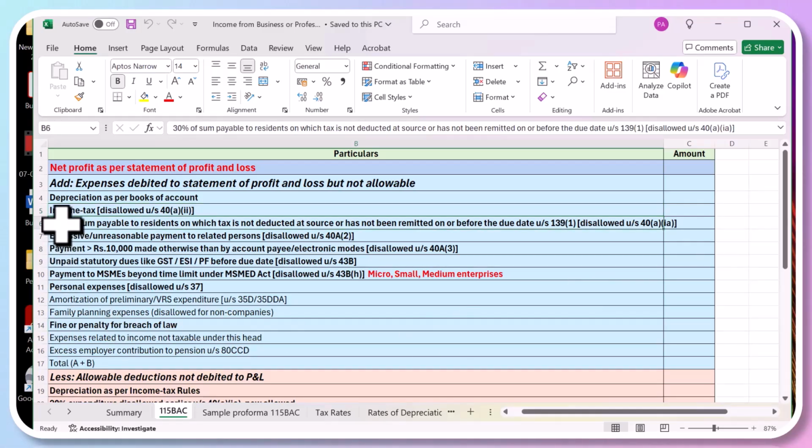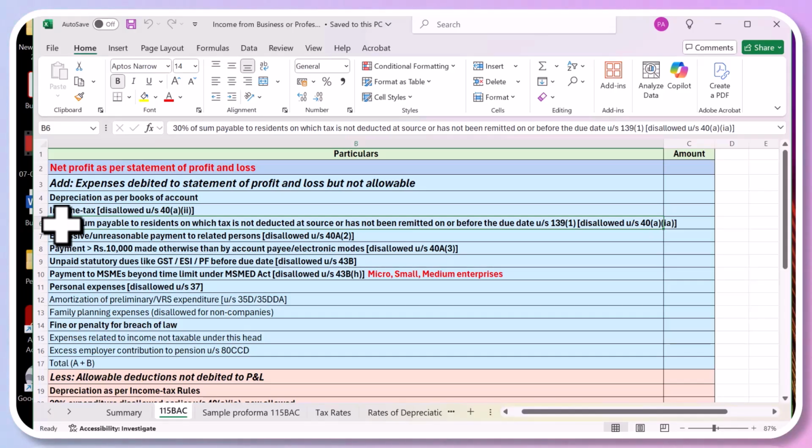So these are only, that's all. So expenses debited to profit loss account but not allowable. So remember them, they are like personal expenses or PF, ESI or statutory dues like GST, if you have not deposited money in time, so that will be disallowed.